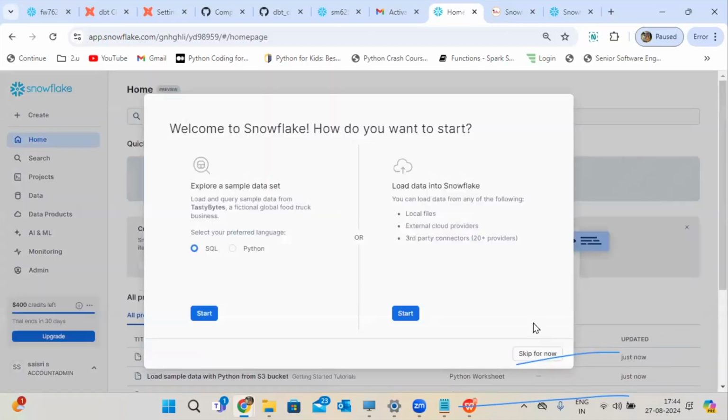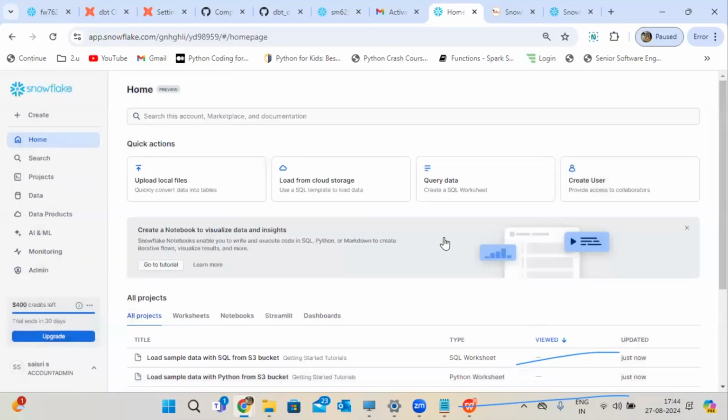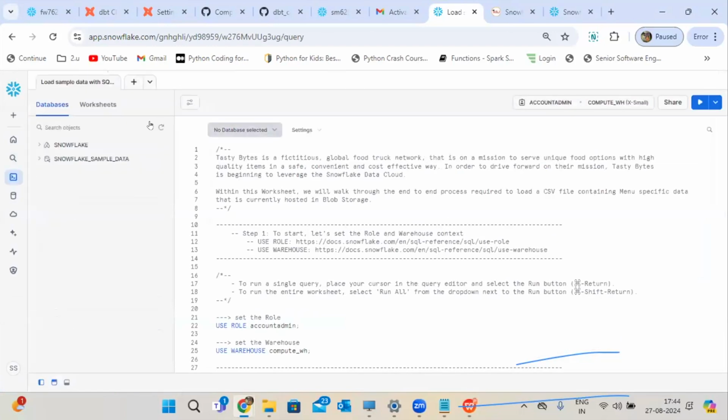That's it. This is your Snowflake account. In real time, you need not worry about that. I'm showing you all the real-time cases only. In my training also, I'll talk about the real-time cases only. So we are going to implement the same things in our training sessions also. Same account, there will be no change in that process.